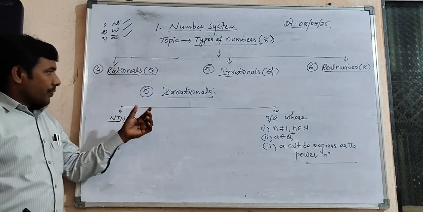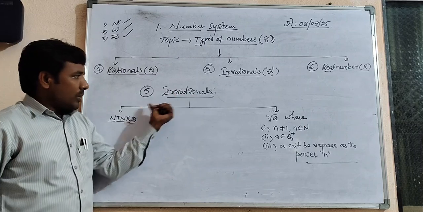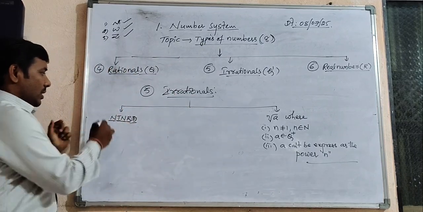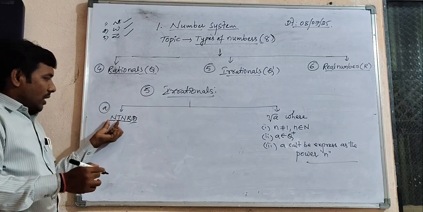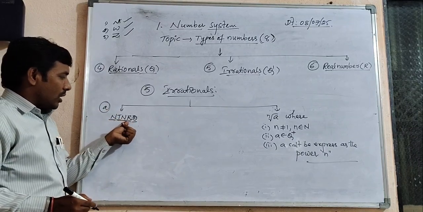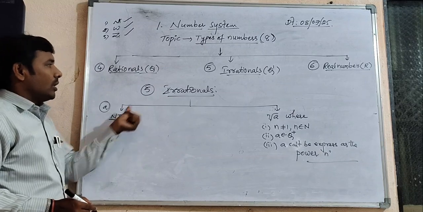Observe carefully. Irrational numbers are categorized into two. One is NTNRD, nothing but non-terminating, non-repeating decimals, which are called irrationals.